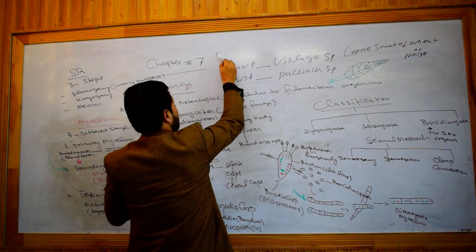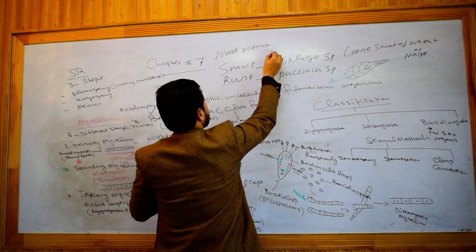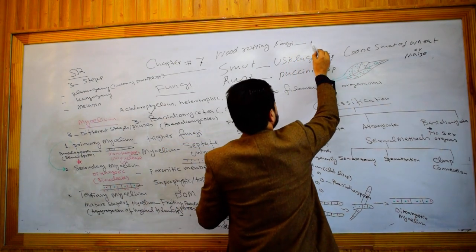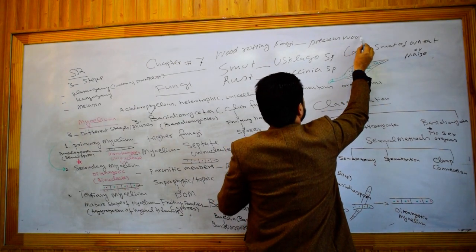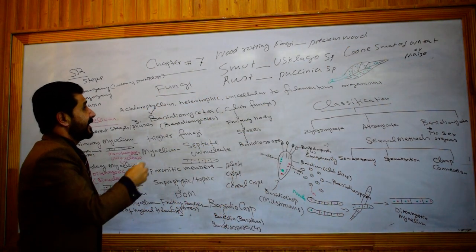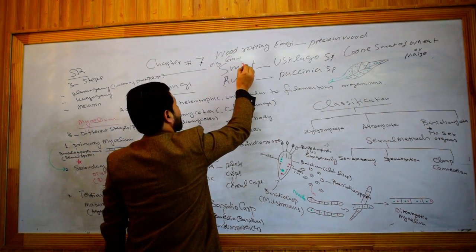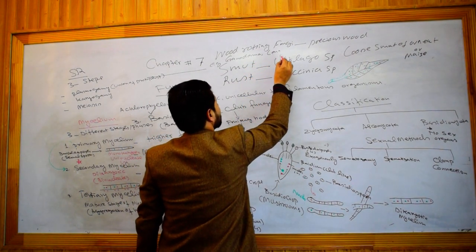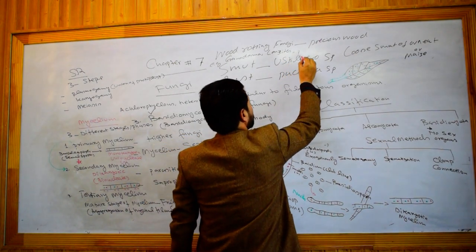Also it includes wood rotting fungi, which destroy precious wood, for example Ganoderma, Lenzites and Polyporus.